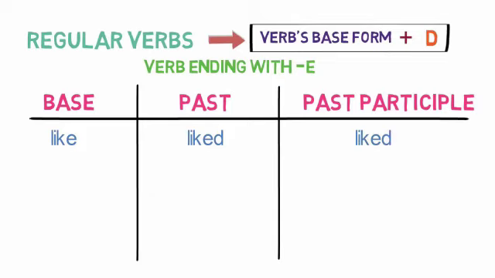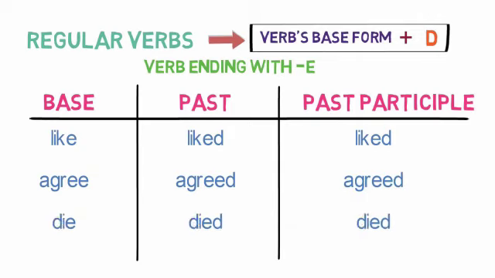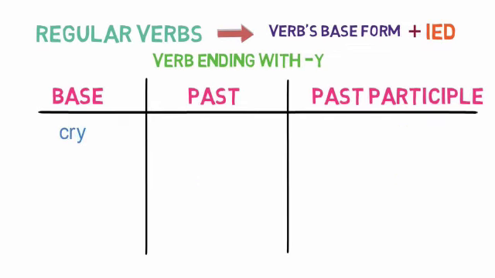Let's look into two more examples. Agree becomes agreed in past and past participle. Then die becomes died by adding d for getting past and past participle form. Let's look into one more case.